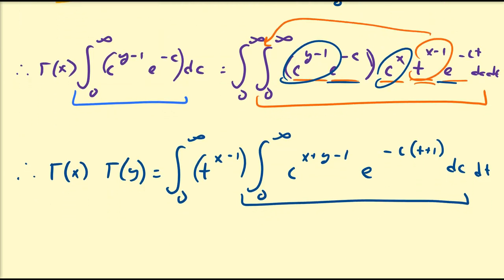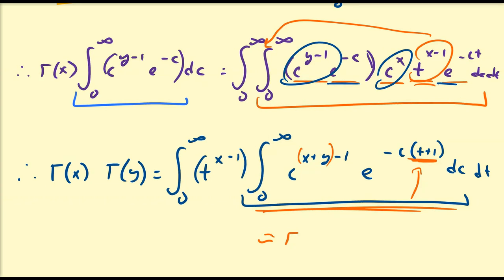Now again, notice that this integral here is similar to the gamma function, right? It's sort of like gamma of x plus y, except we have this annoying little t plus 1 term. So we need to somehow perform a u substitution in order to get rid of this. So let's do that right quick.